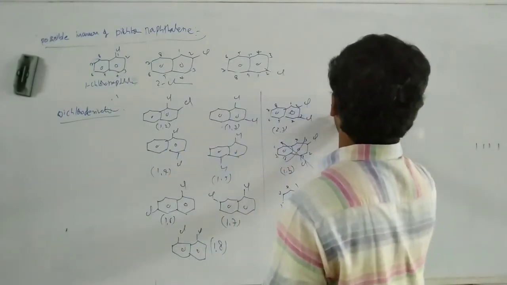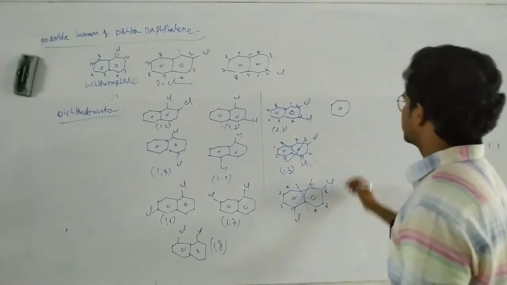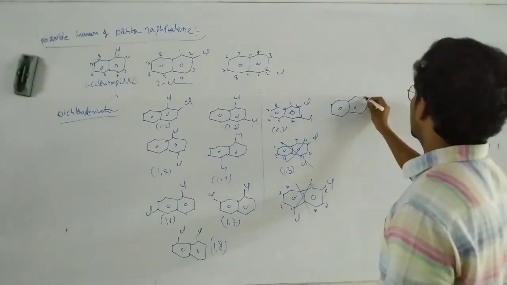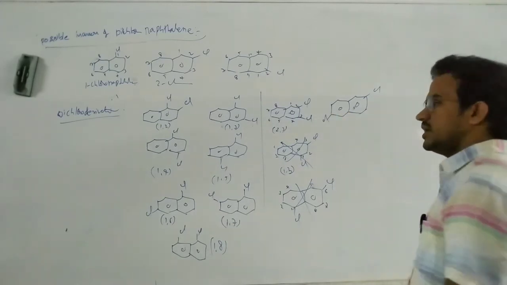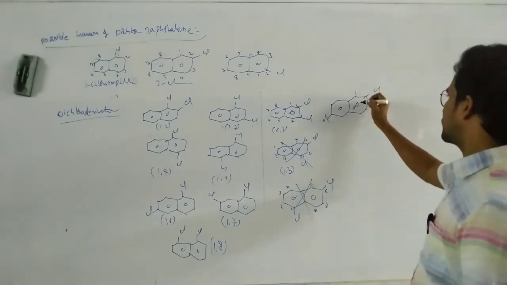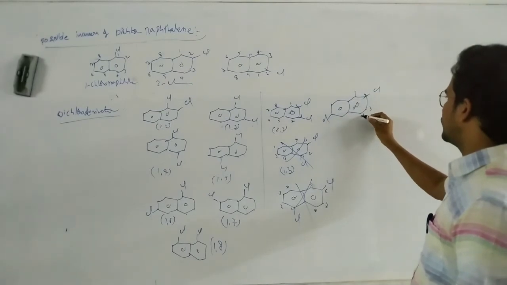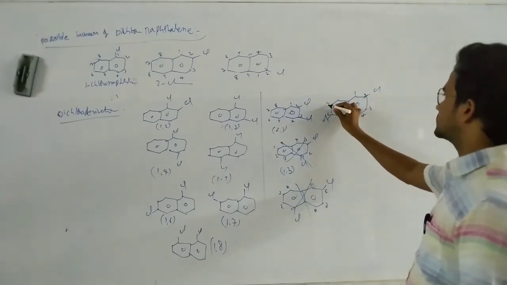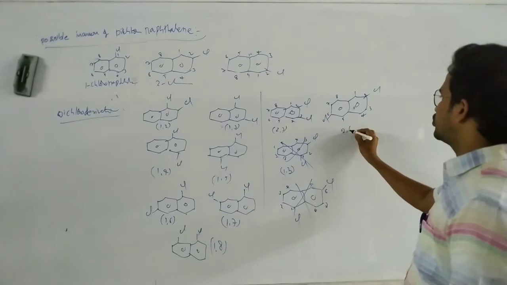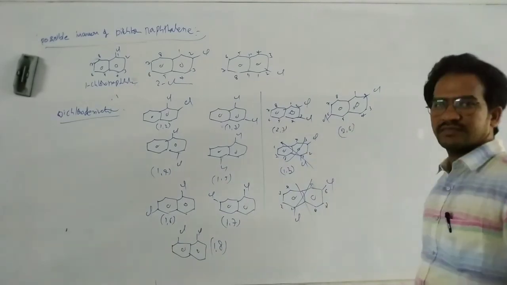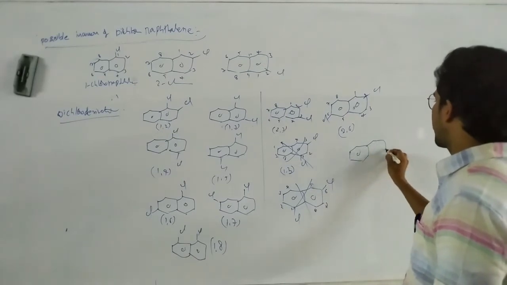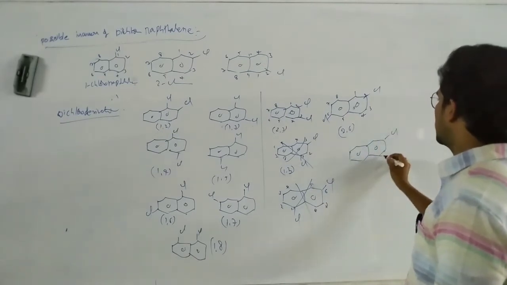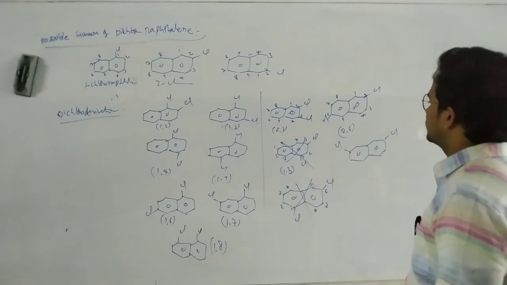Suppose Cl and Cl here. If you start numbering from this one, 1 through 8, that means here 2, 6 is different. Next, here Cl and this is the Cl.